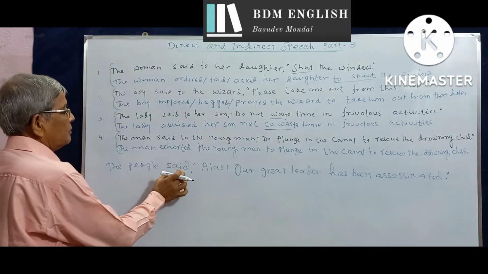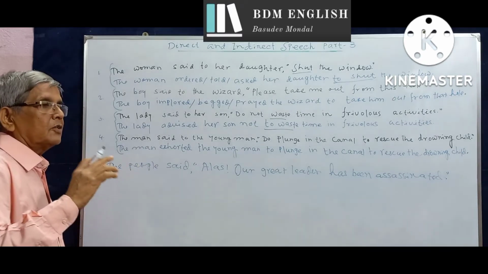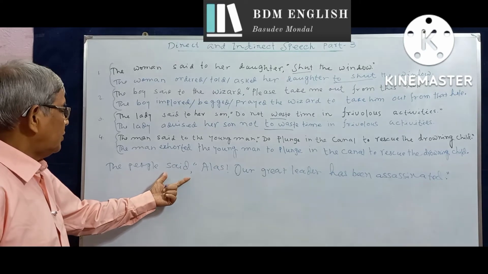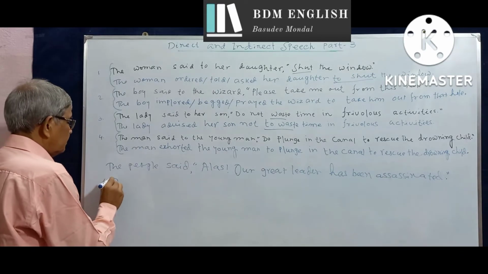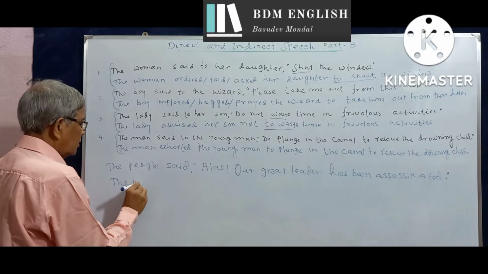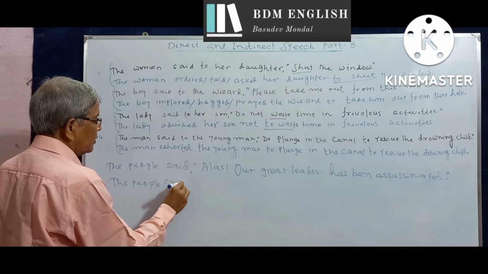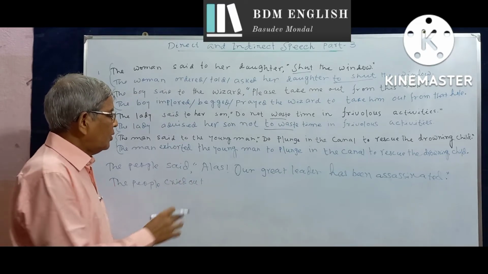Therefore, we replace this verb with some such verb, such as cry out or exclaim with or exclaim in. Here, cry out, that is cried out in the past tense, is better. The people cried out. Now, one may cry out in joy or in sorrow.